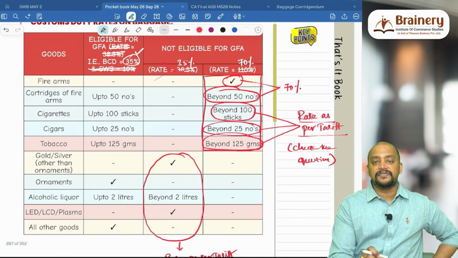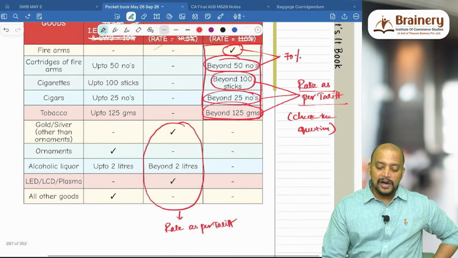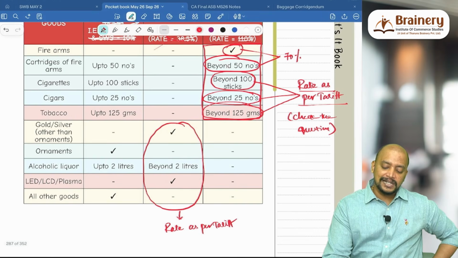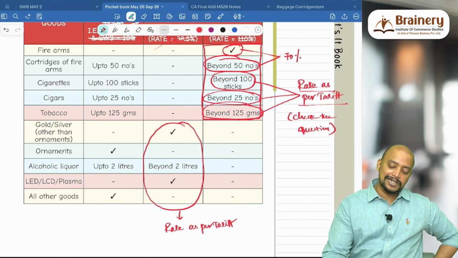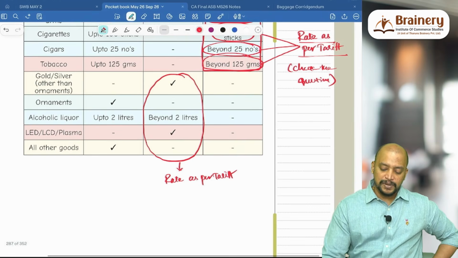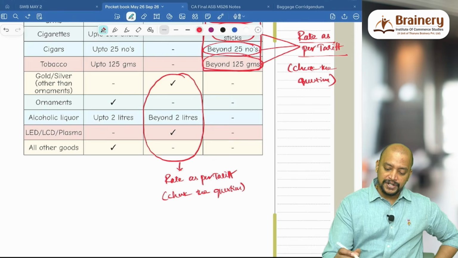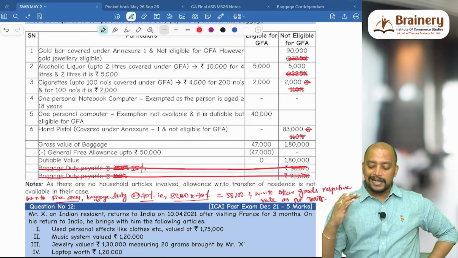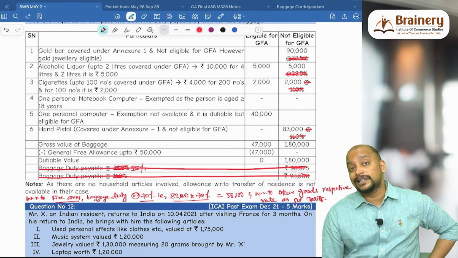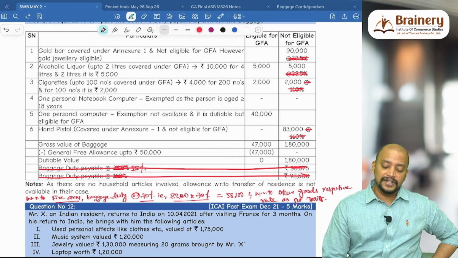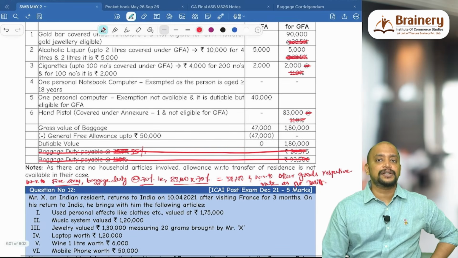Only in this case, in the first column alone, 35%. In all other cases, firearms, cartridges of firearms beyond 50, 70%, all other cases, rate as per tariff, and we need to check the question. For this, we need to go by the rate as per tariff for all other things. The standard rate, the 35% rate, is not applicable.